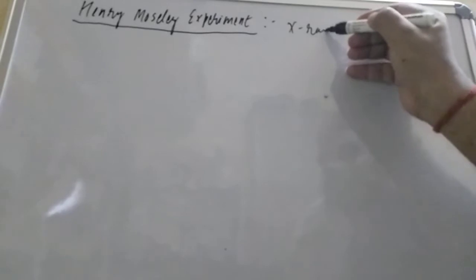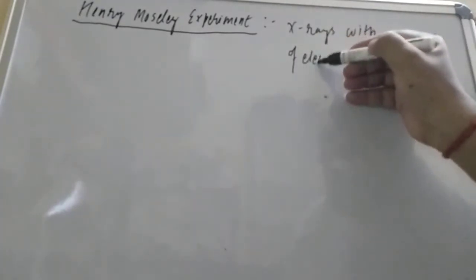What Moseley studied, students, was X-rays with the atomic number of elements.